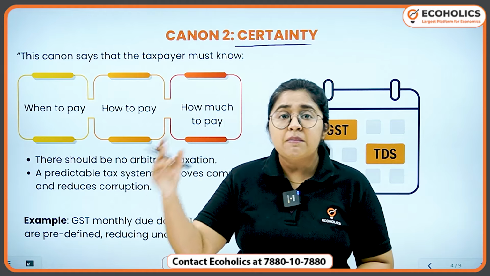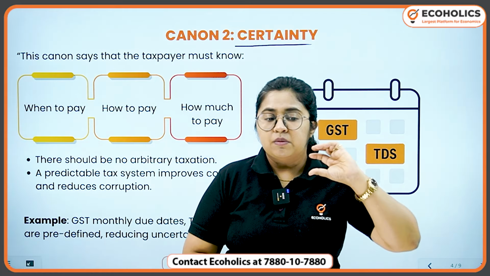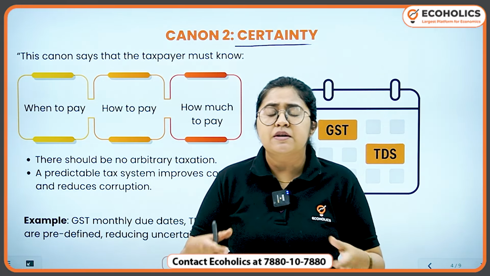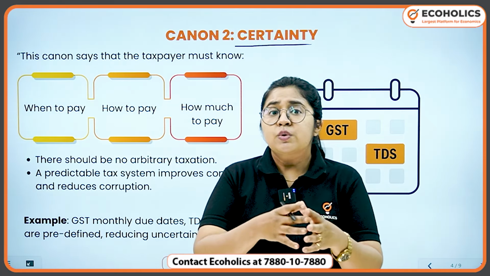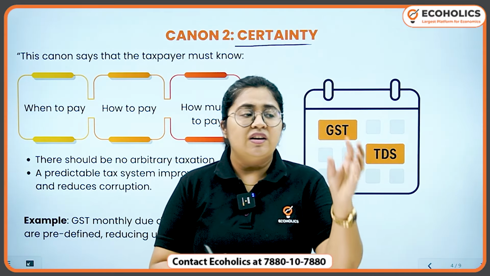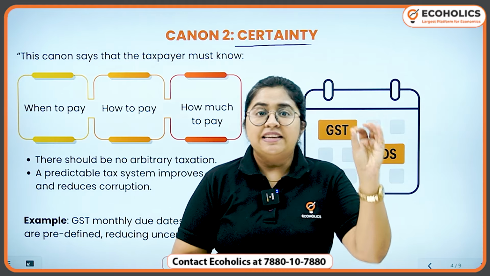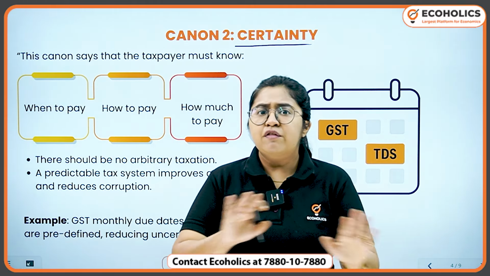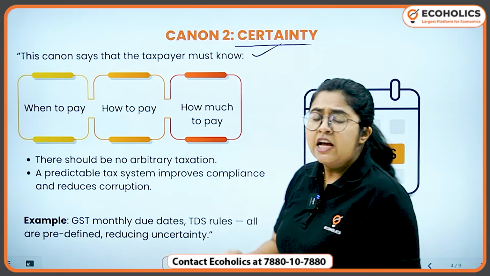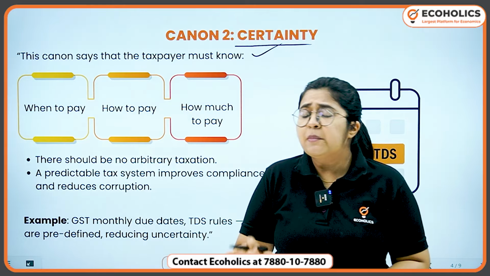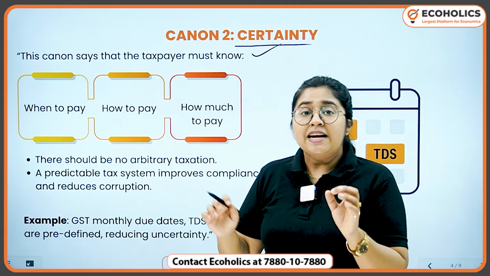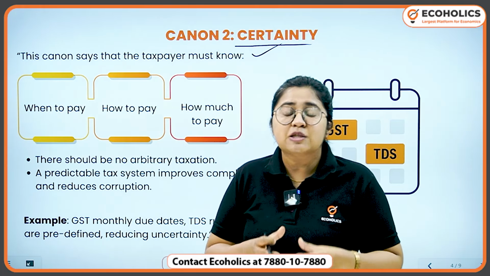There are emails, and major announcements and notices in newspapers and news channels, so that every taxpayer clearly knows the date, the time, the deadlines, the exemptions. Everything should be very, very clear. That is the principle of certainty. There should not be any room for arbitration or confusion.